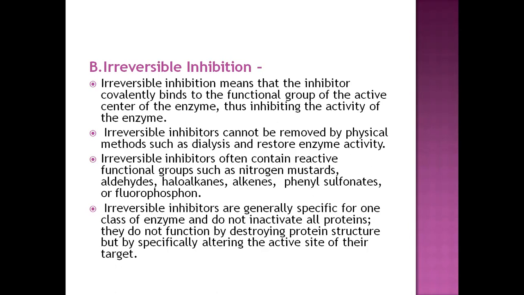And these irreversible inhibitors are generally specific for one class of enzyme and do not inactivate all proteins. They do not function by destroying protein structure, but by specifically altering the active site of their target. So this irreversible inhibitor also does not denature the protein, it alters the active site of an enzyme. So this is the second type of inhibition, called irreversible inhibition. So this is all about inhibition.